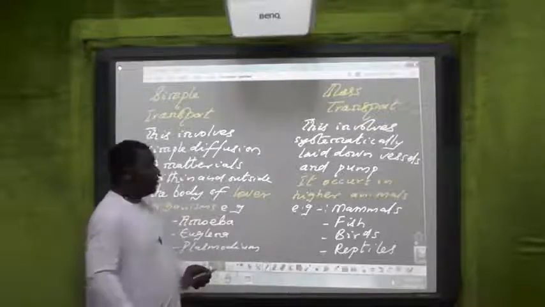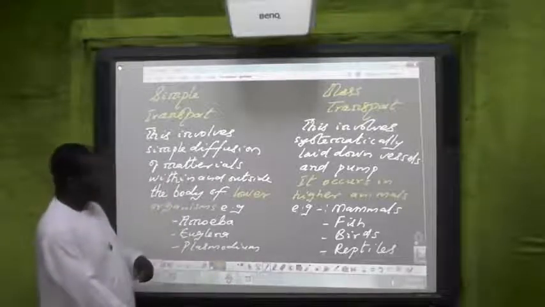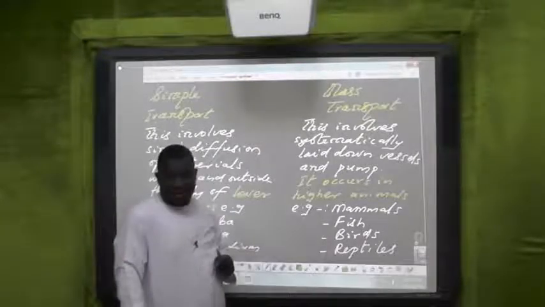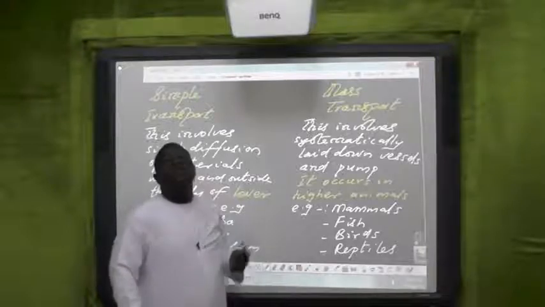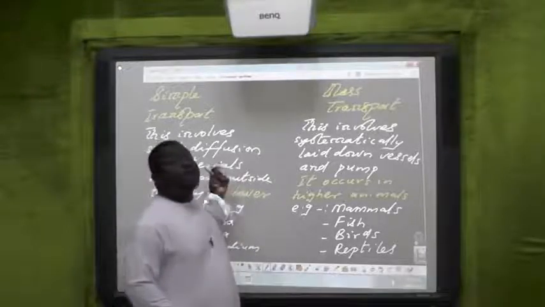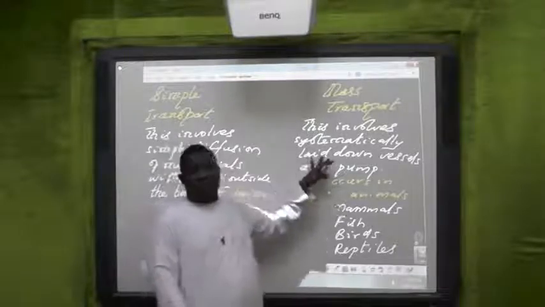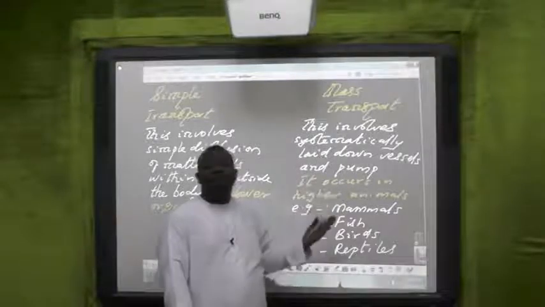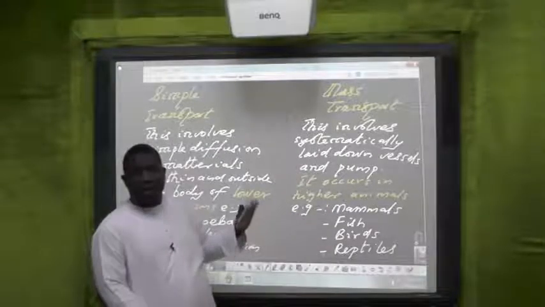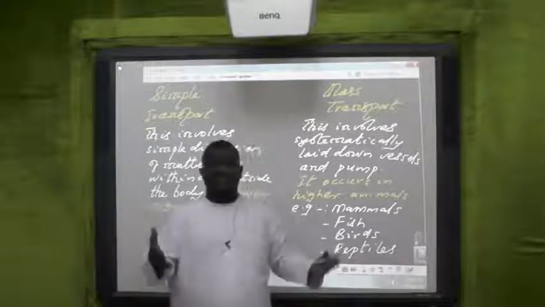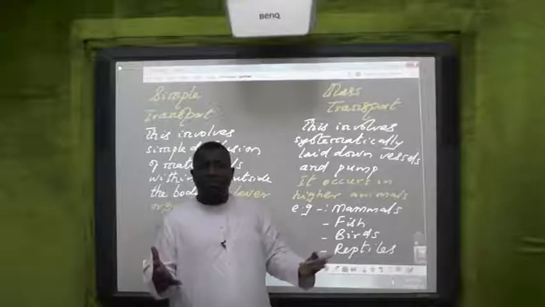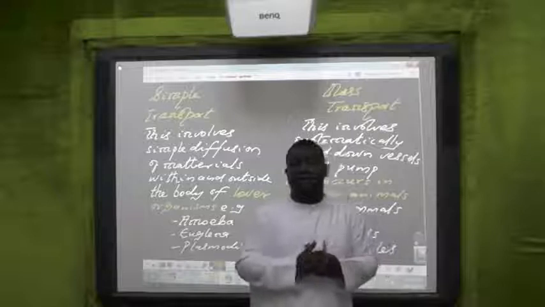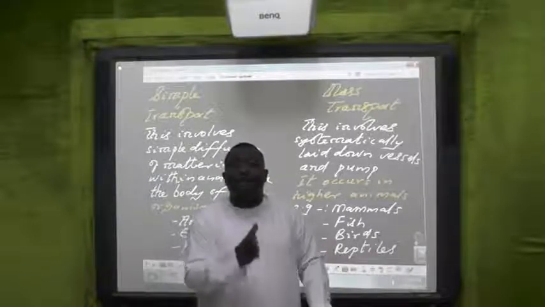So now, as I was saying, despite the fact that this occurs in higher animals, the bulk transport, I want to tell you that even simple diffusion is part of this mass transport system, one way or the other. The transport system, we said, involves the system of vessels and pumps. When the vessels take the materials to the cell, which is the final destination, close to the cell, the vessels will not penetrate the cells.